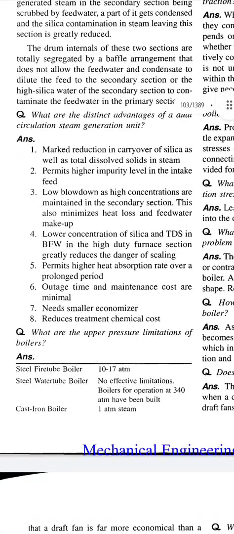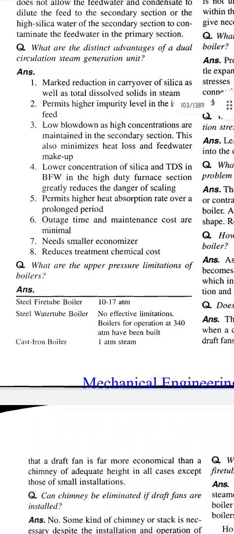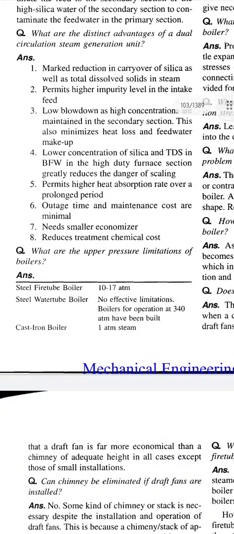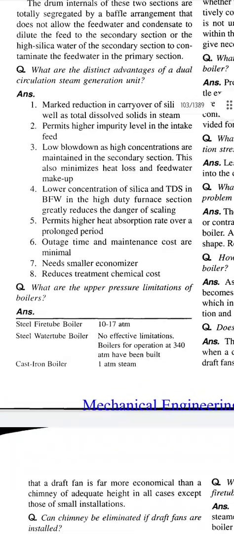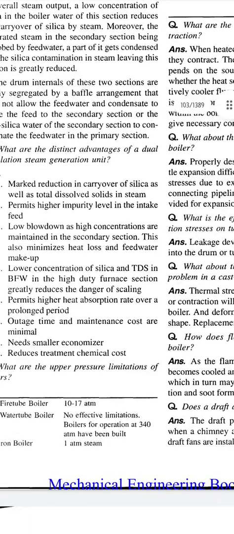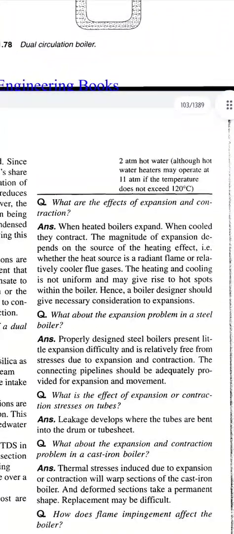The next question, what are the upper pressure limitations of boilers? Steel fired boiler is 10 to 17 atmosphere pressure. Steam water tube boiler, no effective limitations. Boilers for operation at 340 atmosphere pressure have been built. Cast iron boiler is 1 atmosphere, steam only permissible. So steel is 10 to 17, cast iron is 1 atmosphere pressure. 2 atmosphere hot water, although a hot water heater may be operated at 11 atmosphere pressure if the temperature does not exceed 120 degrees Celsius.